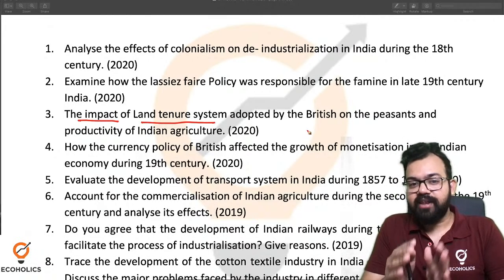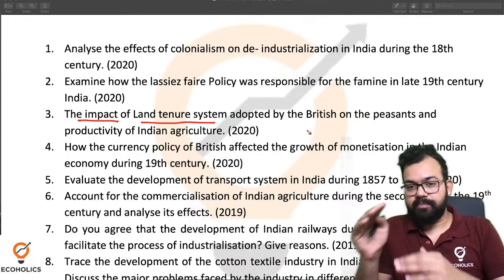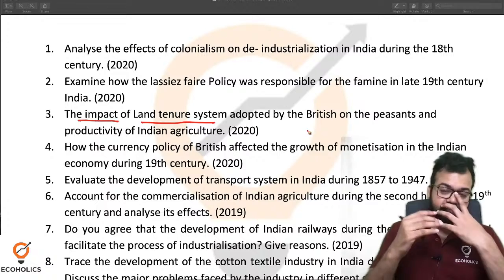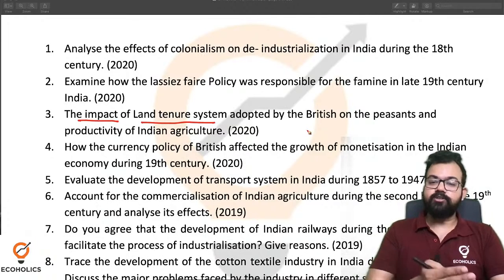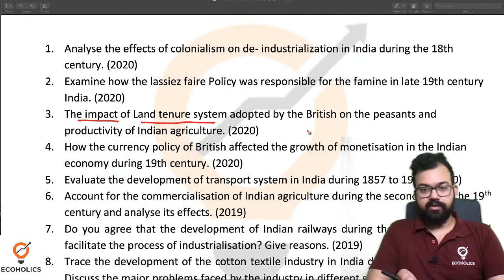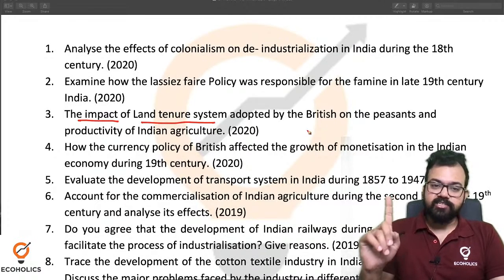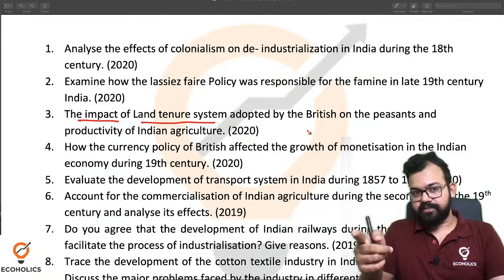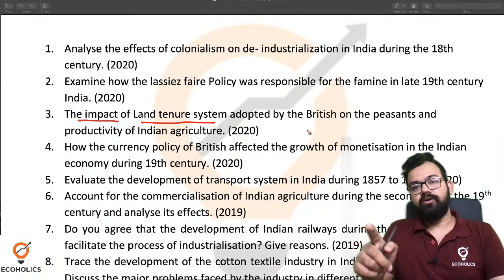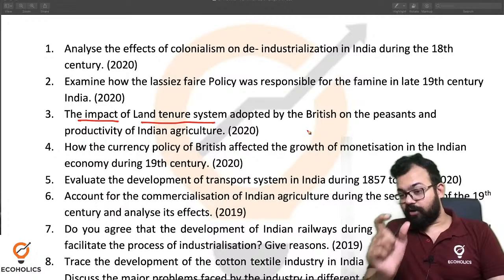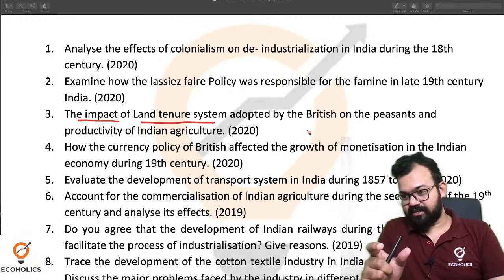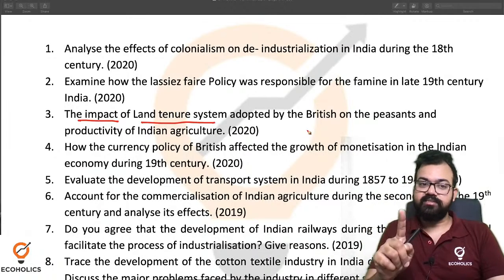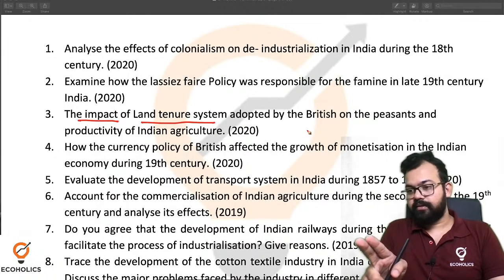Never say Britishers. The citizen of Britain, the people of Britain, are called British, not Britishers. So the impact of the land tenure system adopted by British on the peasants and the productivity of agriculture. You have to tell the impact of this system on two things, peasants and productivity. I hope you can see.